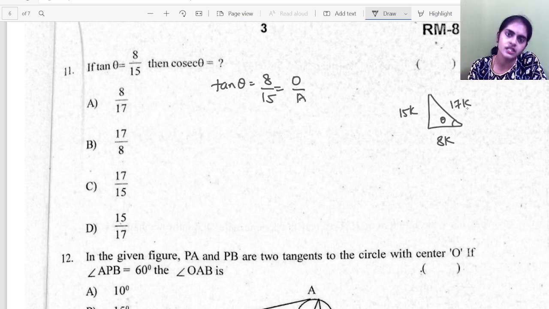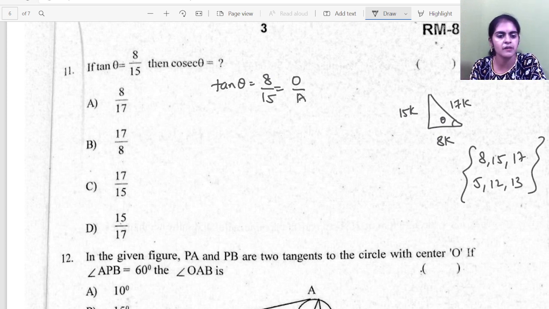So ma'am, how to do this? You can remember your Pythagorean triplets. So 8, 15, 17; 5, 12, 13. All these are Pythagorean triplets. Okay, so if you remember, it will be super easy for you. If you are not remembering also, you can solve it.